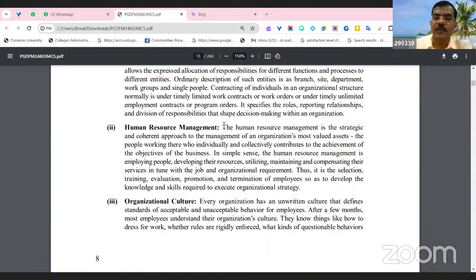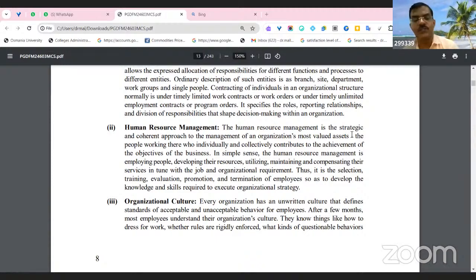And the next thing is human resource management. Human resource management is a very difficult task. We can easily manage technology, but it is very difficult to manage human resources, right? Human resources are very important. We can't store human resources. Human resource management involves employing the employees, developing them, utilizing them, maintaining and compensating their services in tune with job and organization requirements.